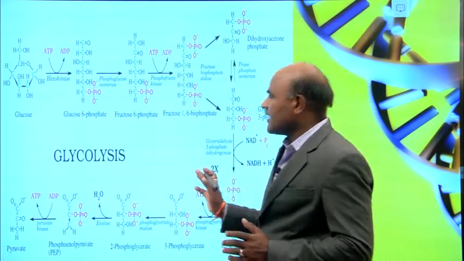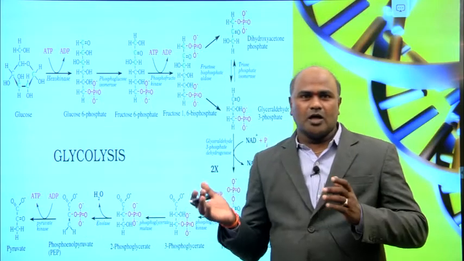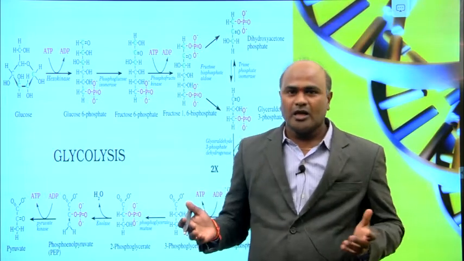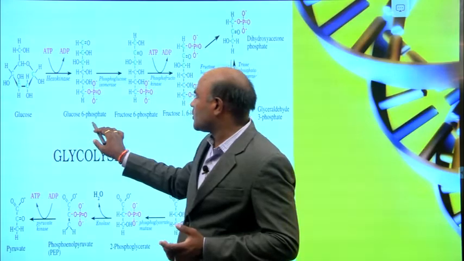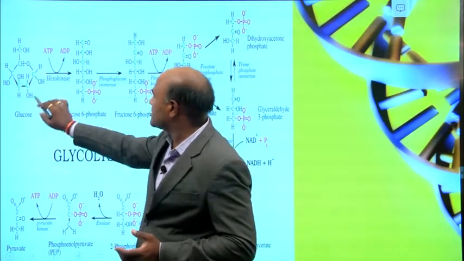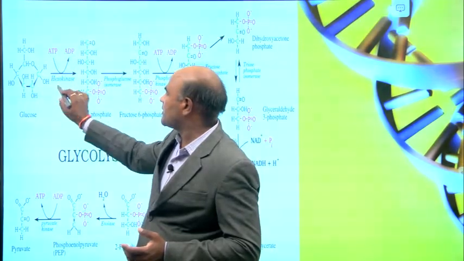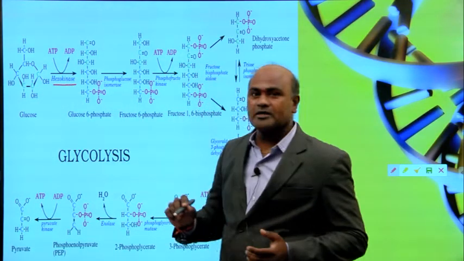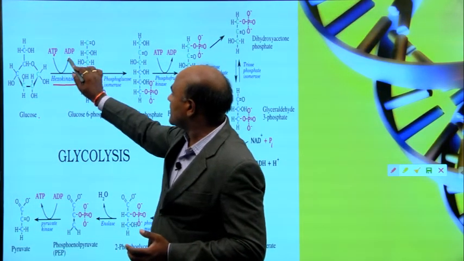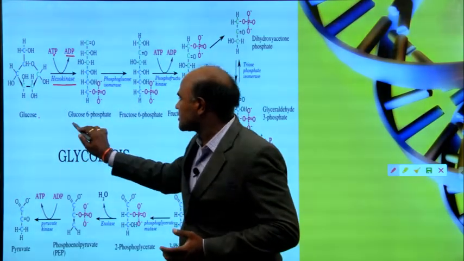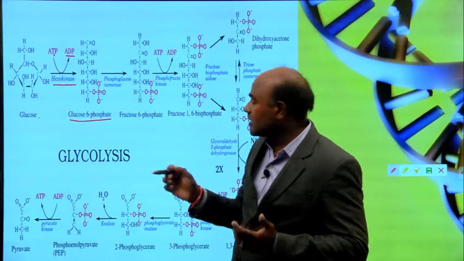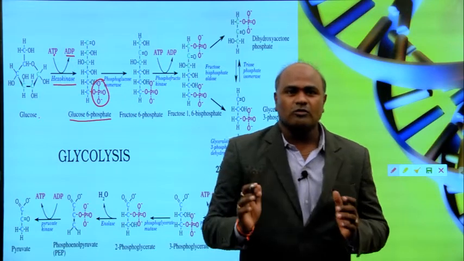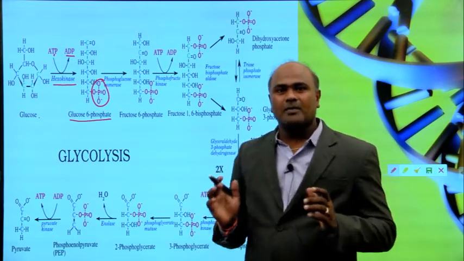And as I mentioned, how the glucose is converted into pyruvate, here is how the reaction happens structurally. You can see glucose is converted into glucose 6 phosphate. Glucose reacts with ATP, adenosine triphosphate, with the help of hexokinase, and produces ADP, and glucose is converted to glucose 6 phosphate. Why are we saying 6? Because you can see the phosphate on the carbon 6 position. The phosphate functional group is attached to the carbon 6 position.